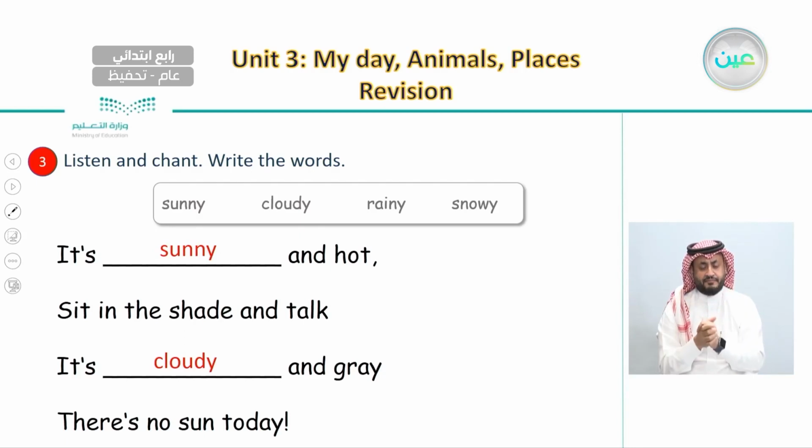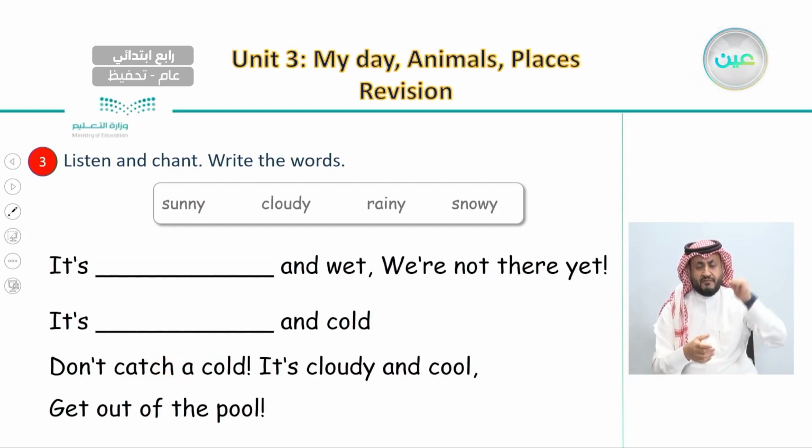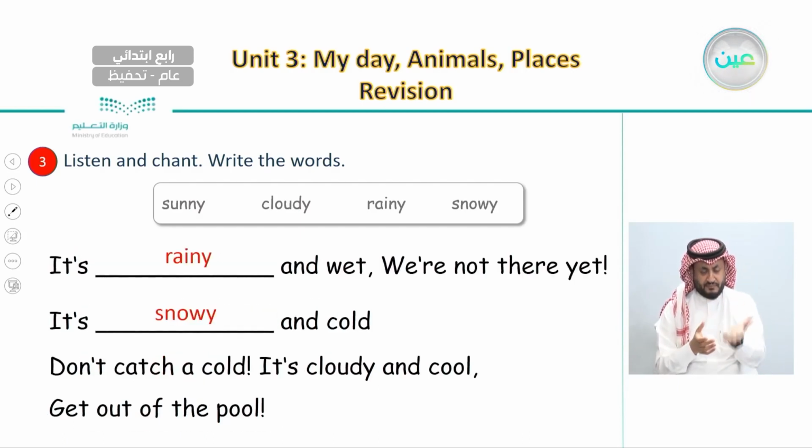The chant was about different weather conditions, like it's sunny and hot, sit in the shade and talk. It's cloudy and gray, there is no sun today. And also the other part of this chant where we said it's rainy and wet, we're not there yet. And it's snowy and cold, don't catch a cold.